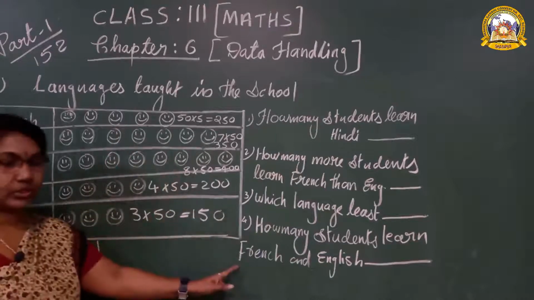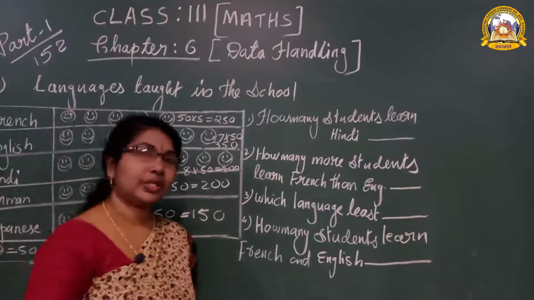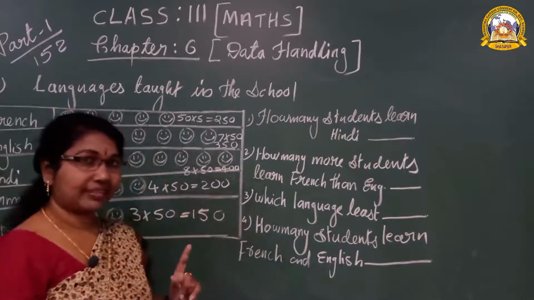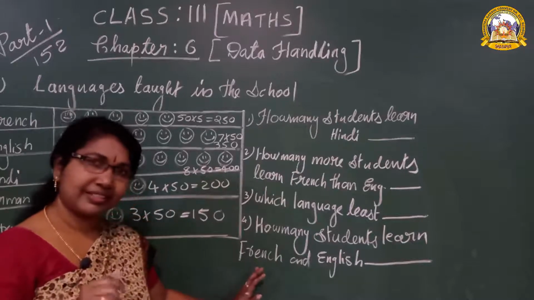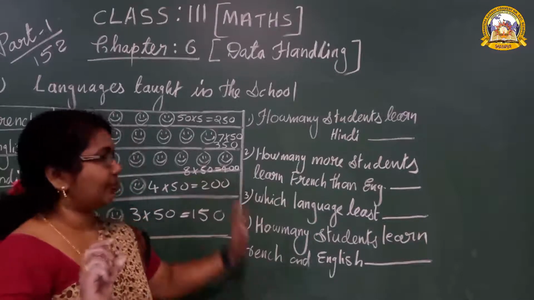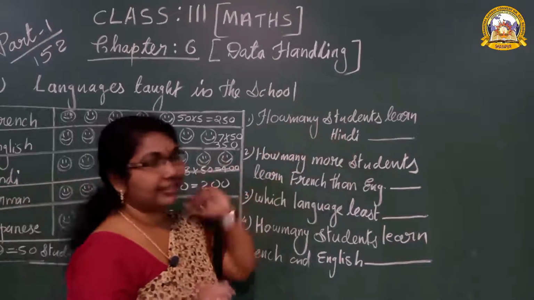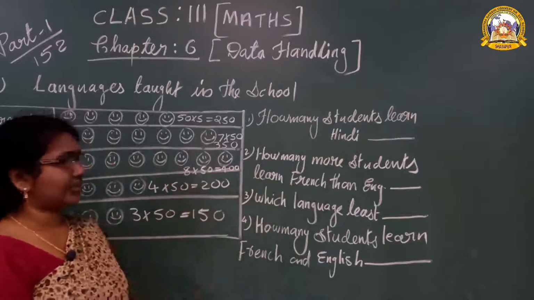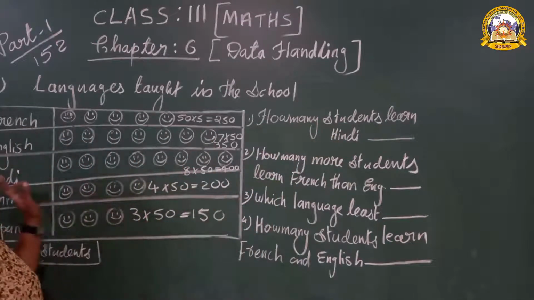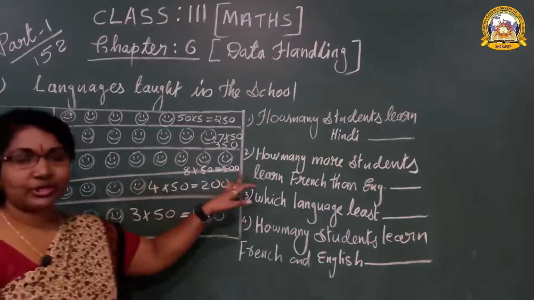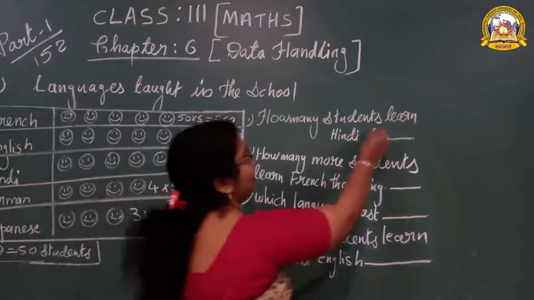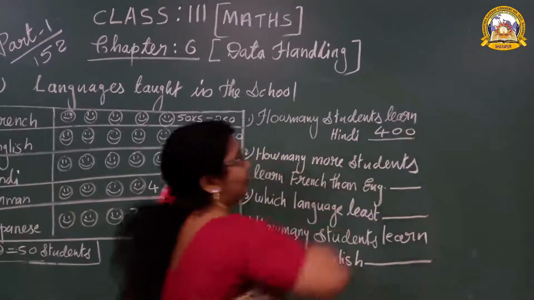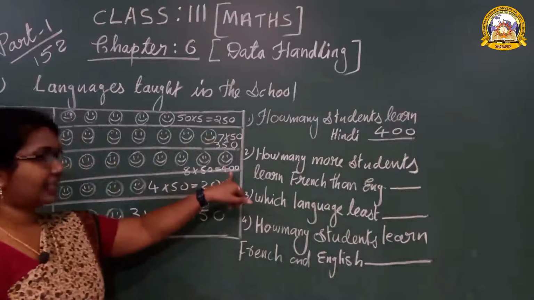Now see the 4 questions given. You should write down the answer. First question, I won't help you. Teacher showed the 2 questions. Third one you have to practice. A little help I will give. How many students learn Hindi? See the question and say the answer. How many students learn Hindi? 400. You got no answer? Very easy. You should write down the answer 400 because we already did it here.